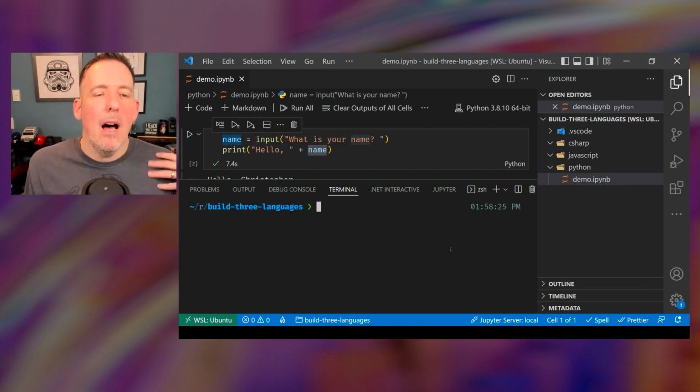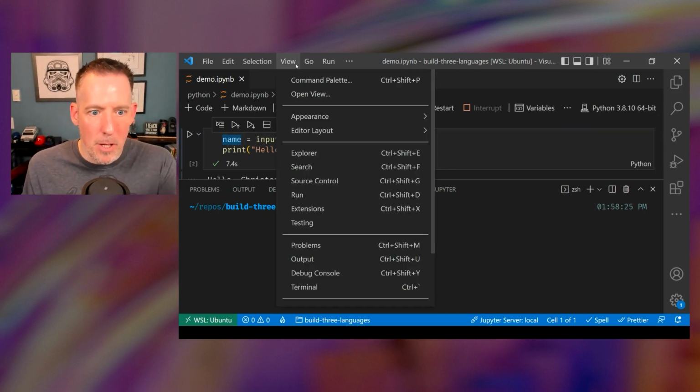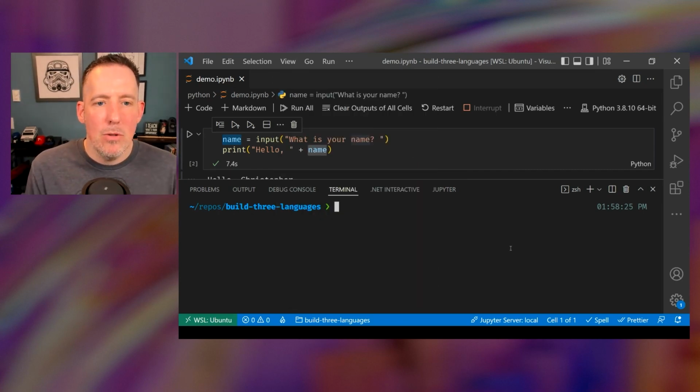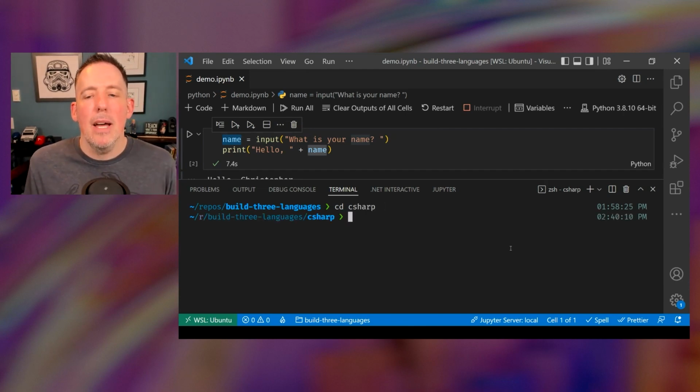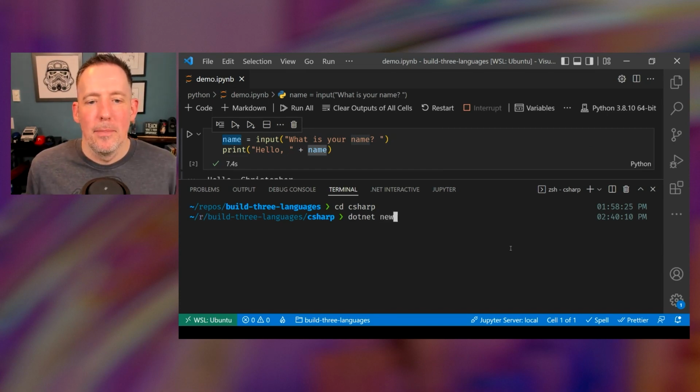So inside of Visual Studio Code, I'm going to open up a terminal window here. This just gives me access to the command line. And there's a shortcut key for it, but you can also hit View and Terminal right here, and that will give that to you. And I'm going to change directories into C#. And then I'm going to use the command line utility to create a .NET application. And the command is going to be dotnet new.